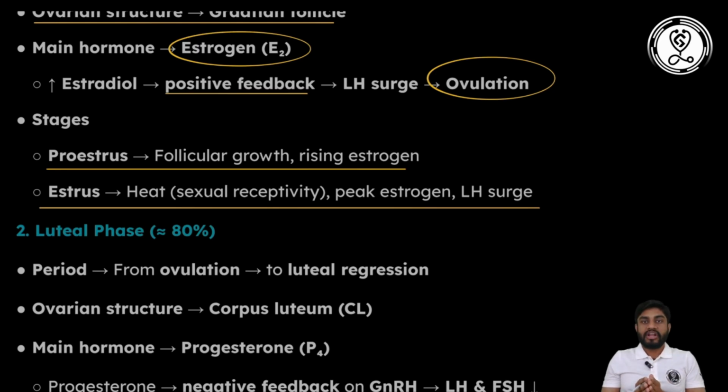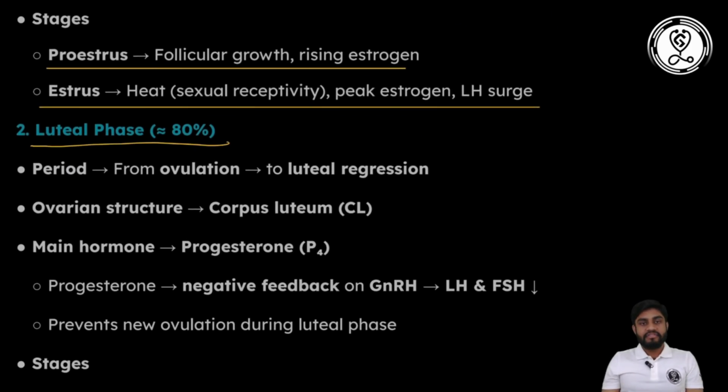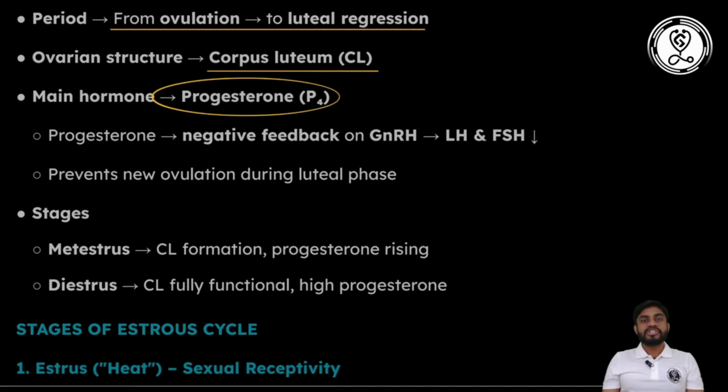Now, at the end of the follicular phase there is ovulation, and the second phase starts, known as the luteal phase. It is the stage from ovulation to luteal regression, meaning it lasts until the corpus luteum regresses. The ovarian structure in this phase is the corpus luteum, and the main hormone is progesterone. What will progesterone do?